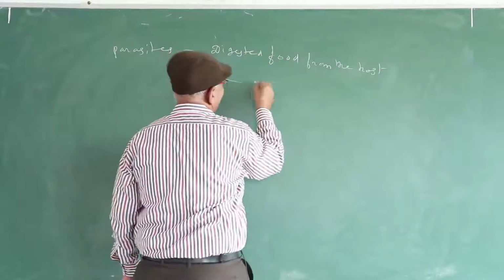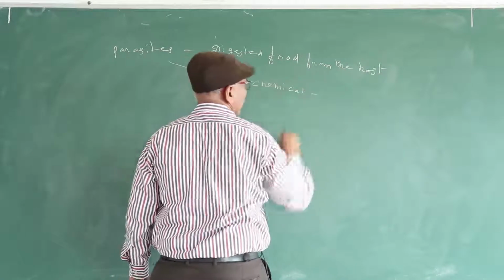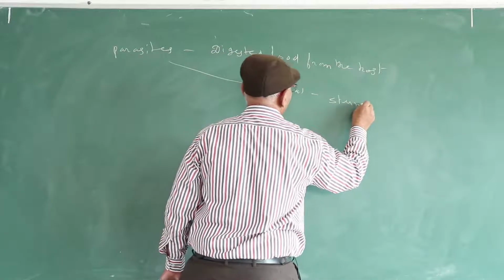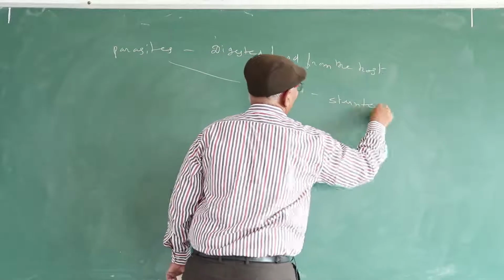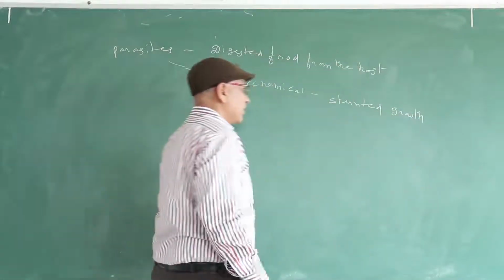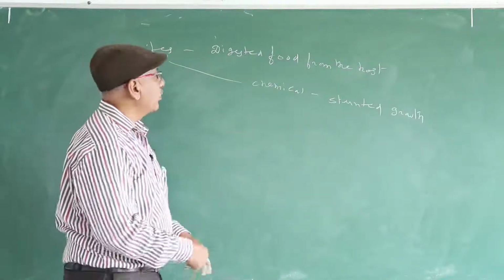Parasites also release some chemicals in the host body. These chemicals are responsible for stunted growth. So the host does not grow to normal height, stunted growth.